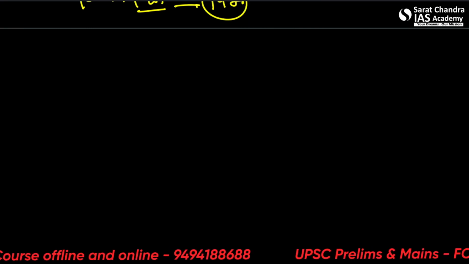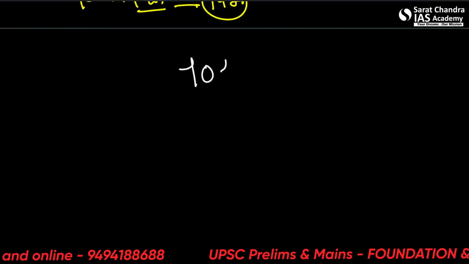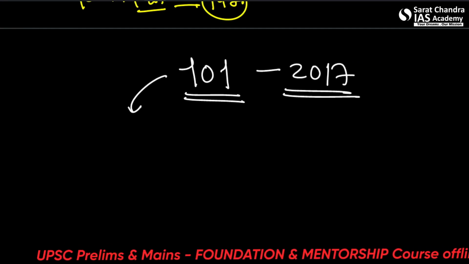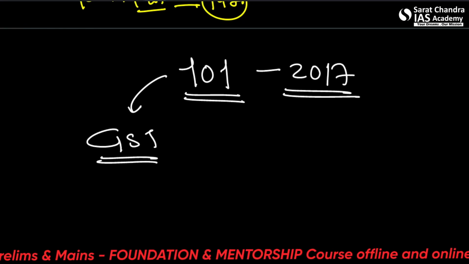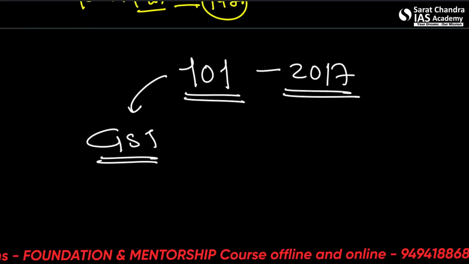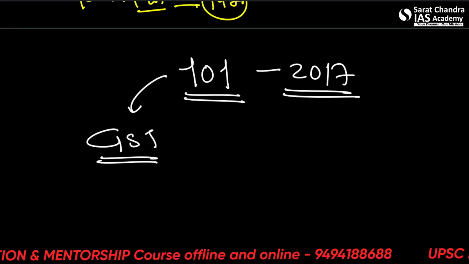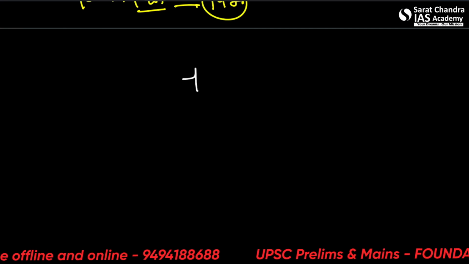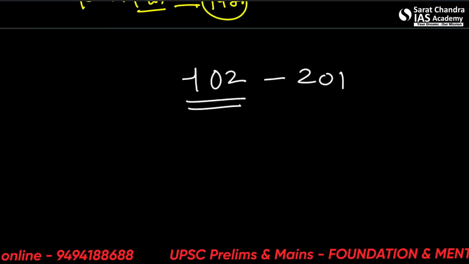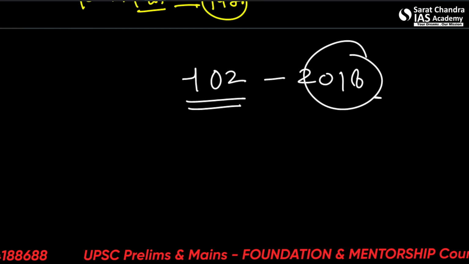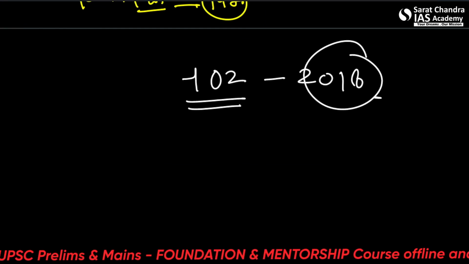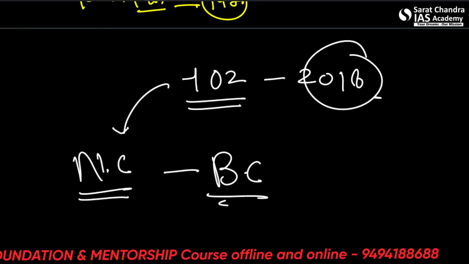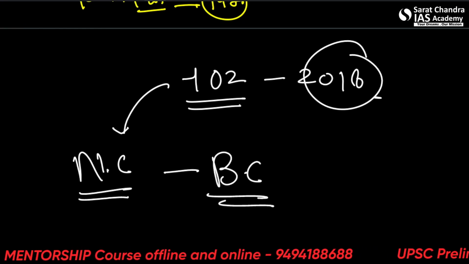101st is again very important, the most important one. It came in 2017. It introduced the GST, the goods and services tax. It's an indirect tax or consumption tax used in India on supply of goods and services. Alright. The next one is the 102nd. It came in 2018. Constitutional status was provided to the National Commission for Backward Classes under India's Ministry of Social Justice and Empowerment.